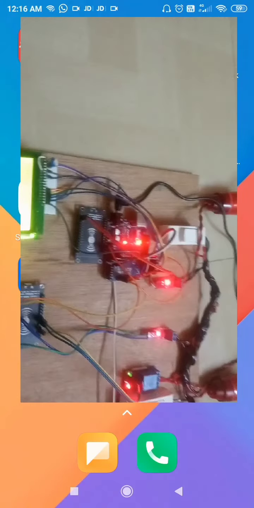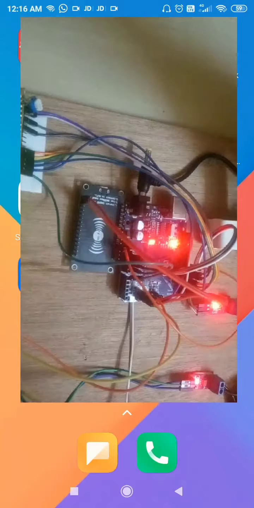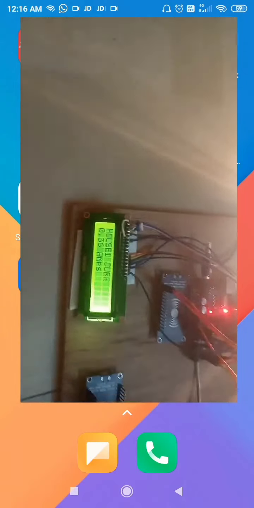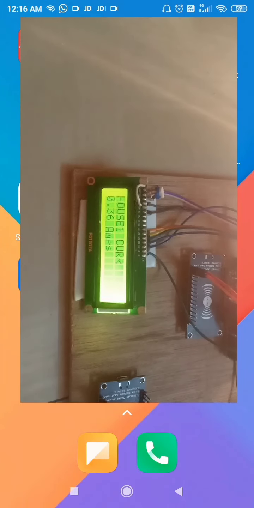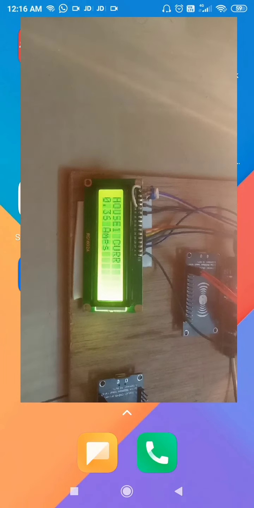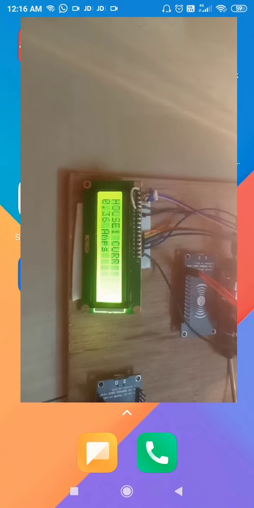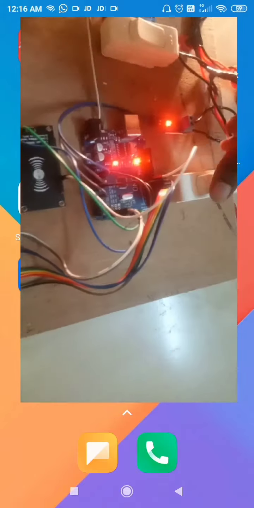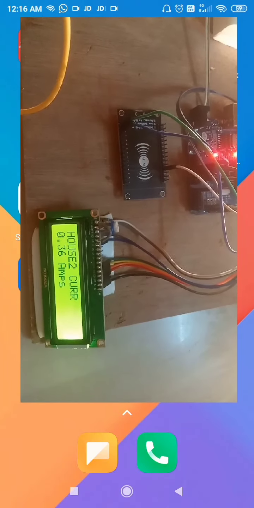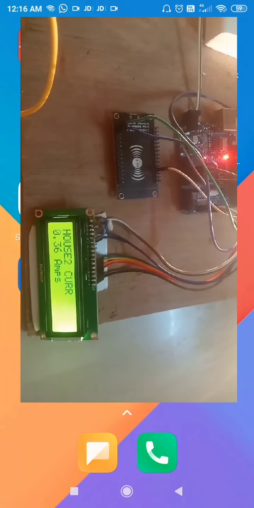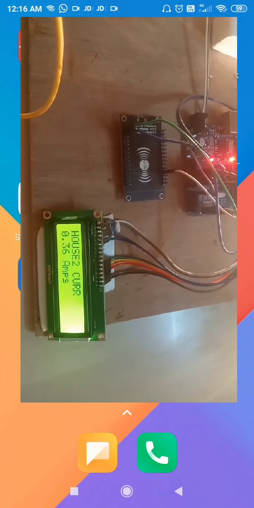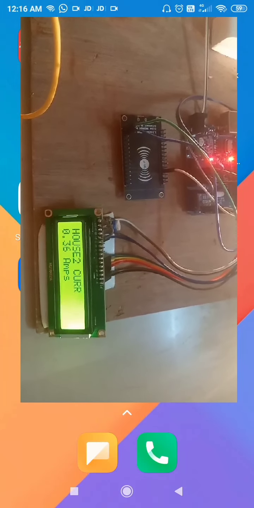Now I will switch on the first load. What happened? I switched on the first load. Then see here, house 1 current consumption is 0.36 amps. And then I will switch on the second load. When I switched on the second load, look here, the current consumption is 0.36 amps for house 2 also.